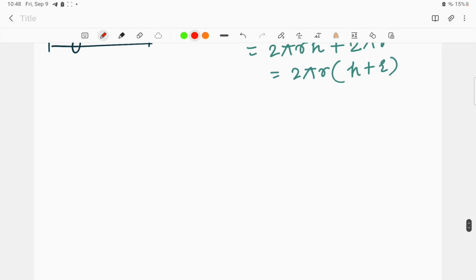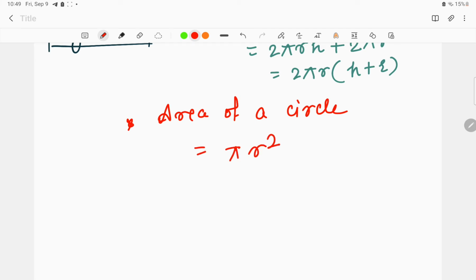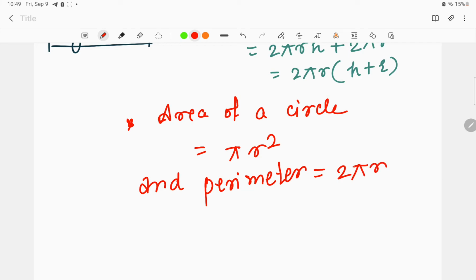These are the two formulas that you have to keep in mind: the area of a circle is equal to pi r square. And sorry for my voice, I'm actually not quite well. And the perimeter is equal to 2 pi r.